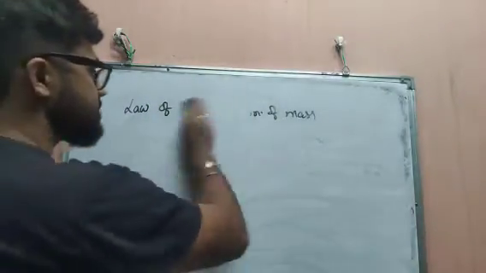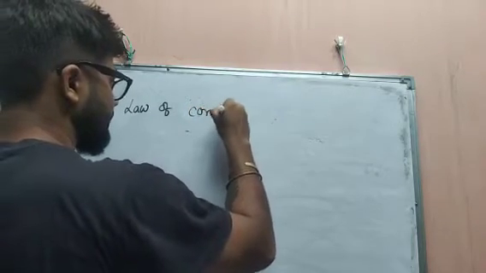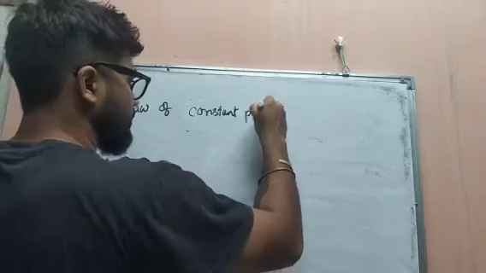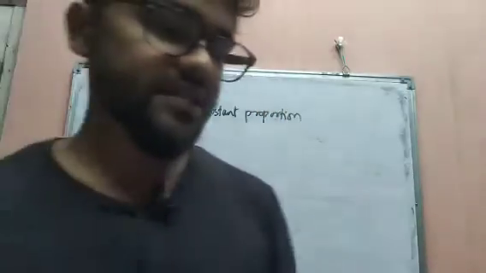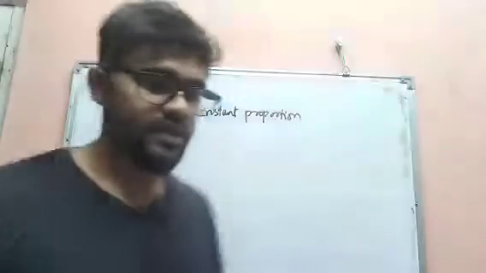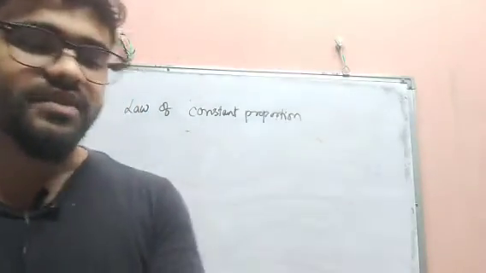What is the law of constant proportion? In a compound such as water, the ratio of the mass of hydrogen to the mass of oxygen always remains 1:8.